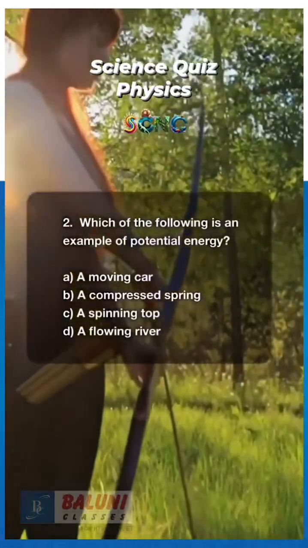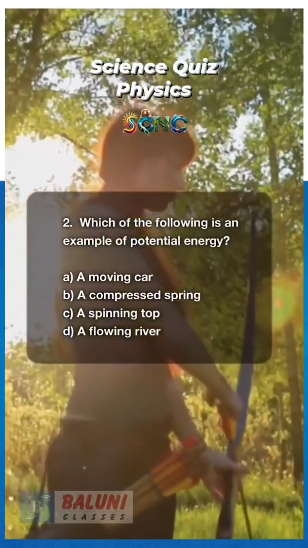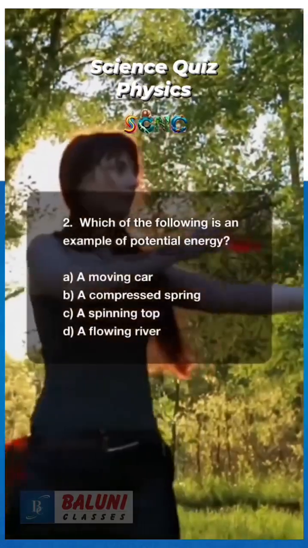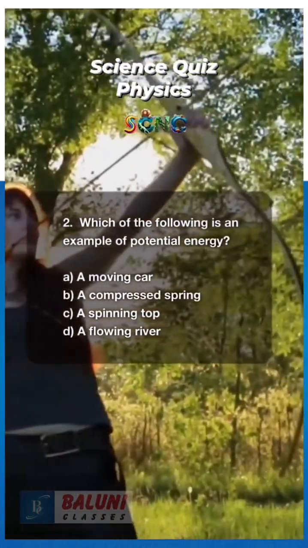2. Which of the following is an example of potential energy? A. A moving car. B. A compressed spring. C. A spinning top. D. A flowing river. 5, 4, 3, 2, 1. Answer: B. A compressed spring.